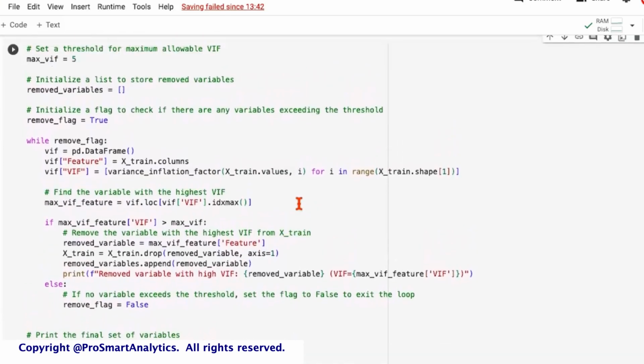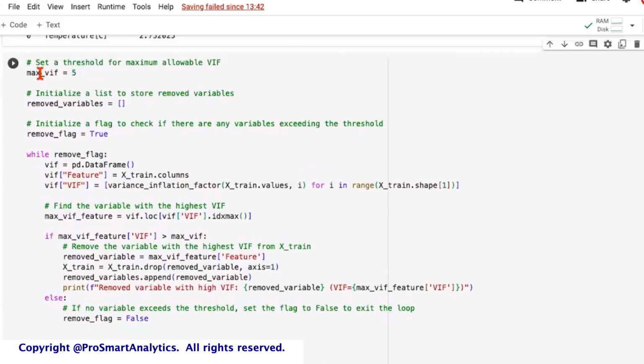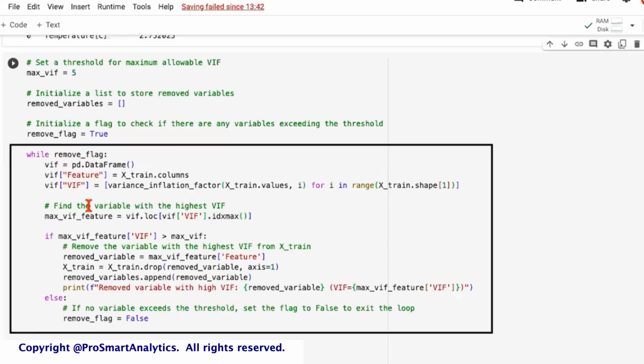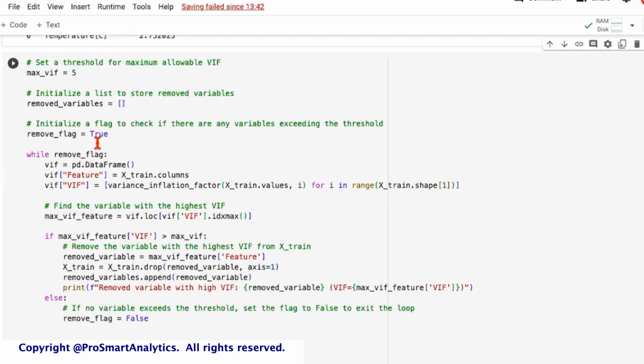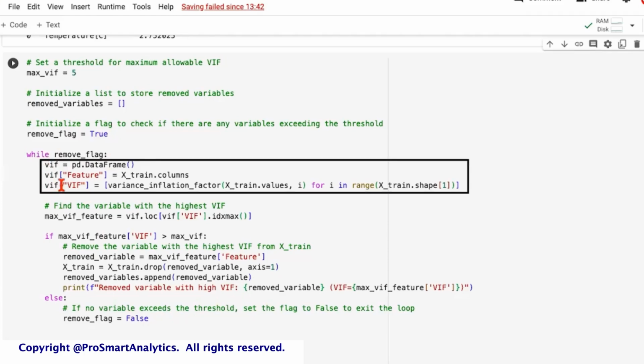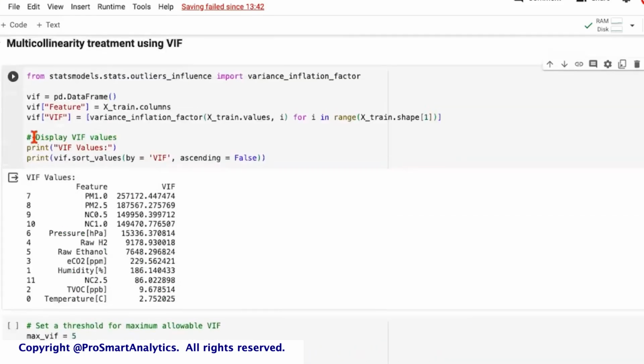So what we are doing here is we are defining our VIF threshold, which is max VIF of 5. We are creating an empty list which will collect the removed variables, and we are setting a flag which is True. So a while loop will require a condition. If that's true, then the loop starts, right? So we are saying till this condition is true, we will continue to run. These 3 lines are exactly the same as we did here: the VIF data frame, the feature, and VIF.